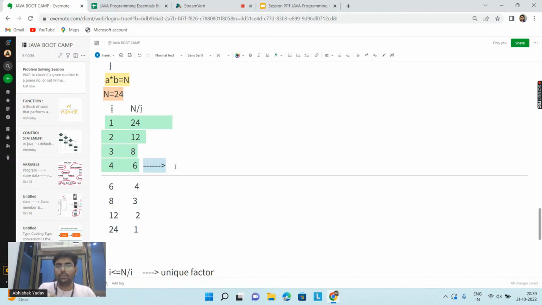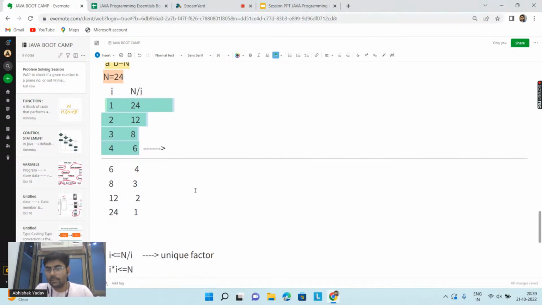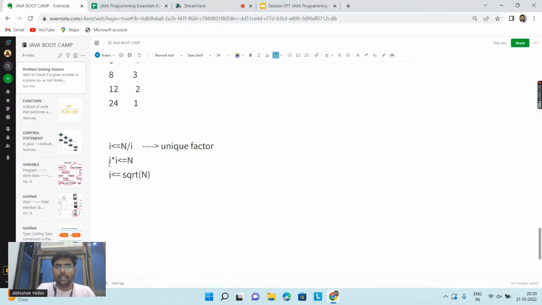And if you are stopping at this point, you are saying, I am able to find all the unique factors. So here I am writing I into I. If I write like this, 2 into 2 is equal to 4. This part is clear, right? If I take the square root of 4, what will I get? Simple square root, I will get 2 again. Square root everyone knows. So this part I am writing here: I into I is less than equal to N, so I is less than equal to square root of N. Yes or no, Rocky? Is it clear?